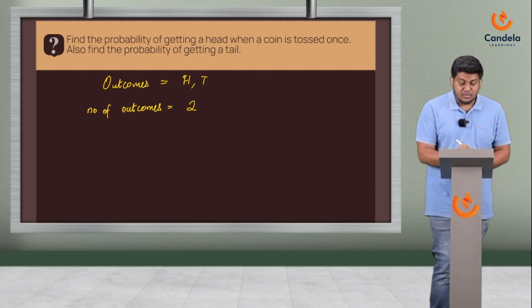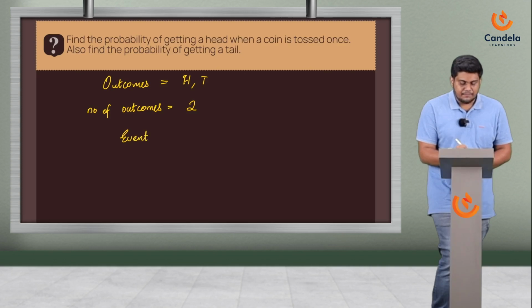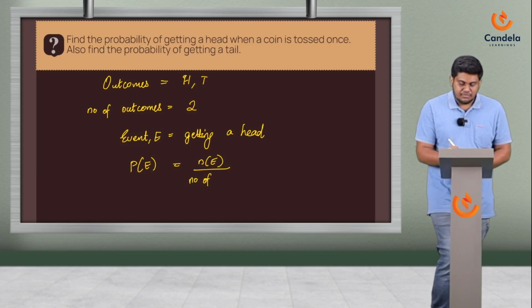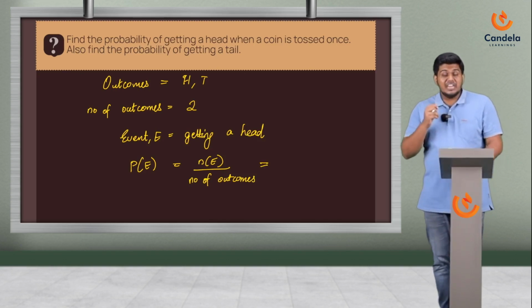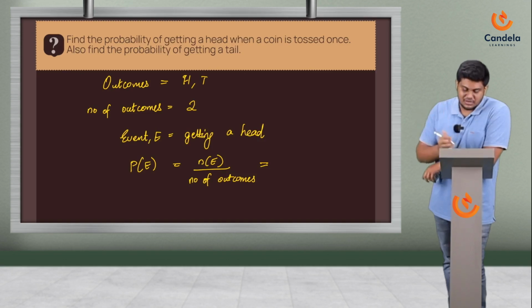Now, what are they asking you to find? They're asking you to find the probability of getting a head. So, what is our event E? Event E is getting a head. So, the probability of E will be number of E divided by number of outcomes. What is number of E? That is, how many times will you get a head when you're tossing a coin once? I mean, you can get a head once, right? That's the only option. So number of E will be 1 and number of outcomes will be 2, which would be equal to 0.5.